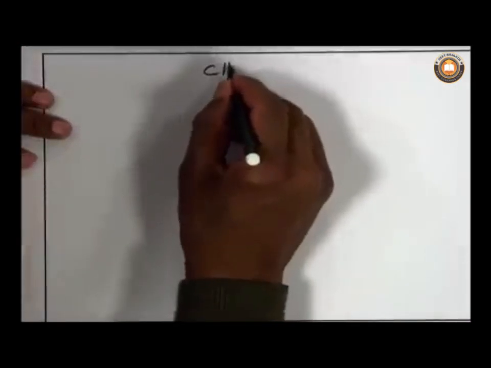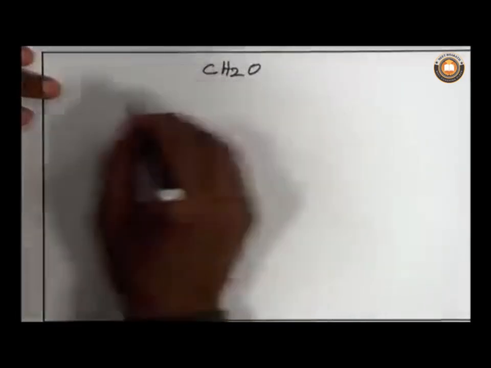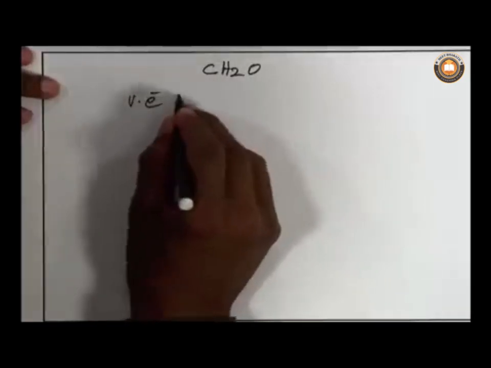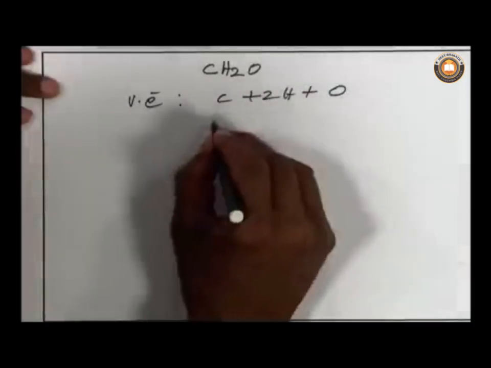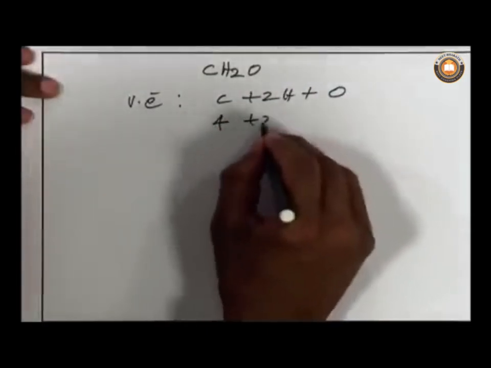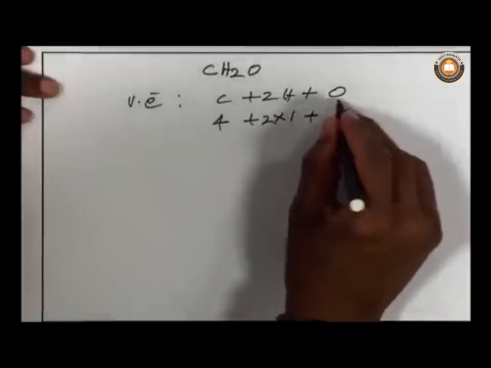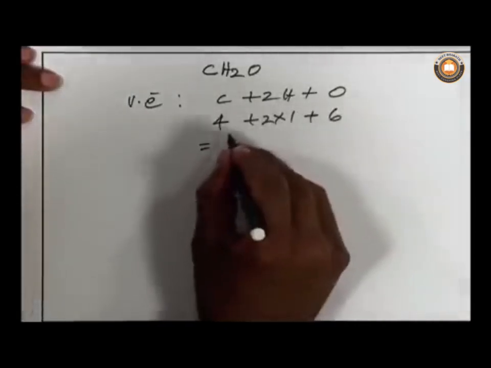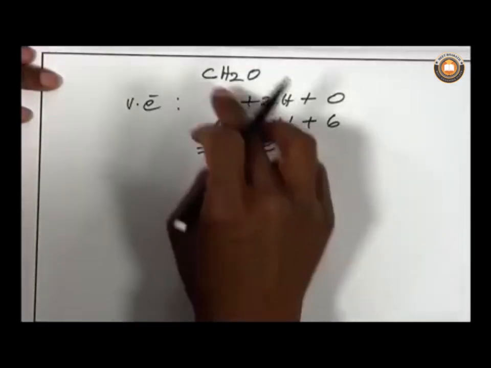Let us see another example, CH2O. Determining the number of valence electrons is the first step. So carbon plus 2 hydrogen atoms plus O. Carbon has 4 valence electrons, plus 2 into 1 since hydrogen has 1 valence electron, plus the oxygen atom has 6 valence electrons. That is equal to 4 plus 2 plus 6, which is 12. There are 12 valence electrons available for CH2O.